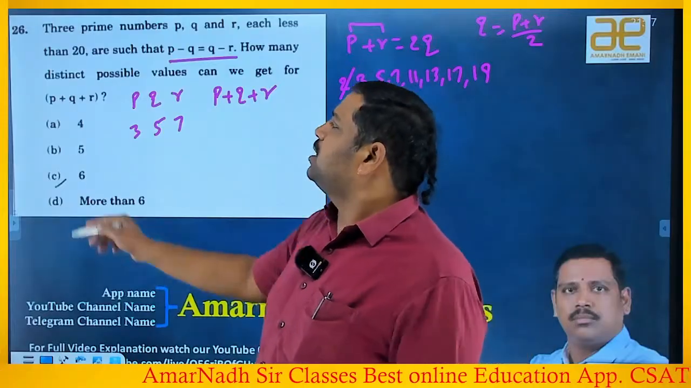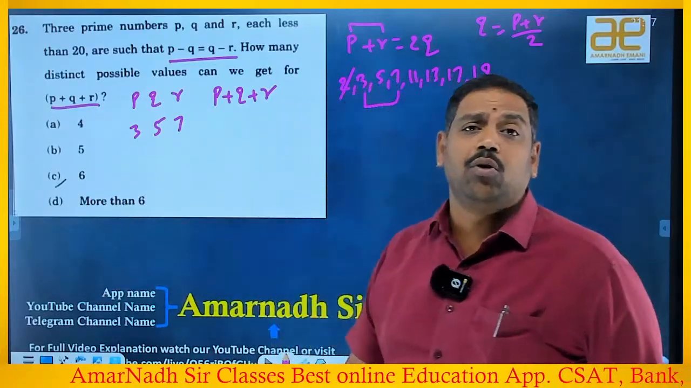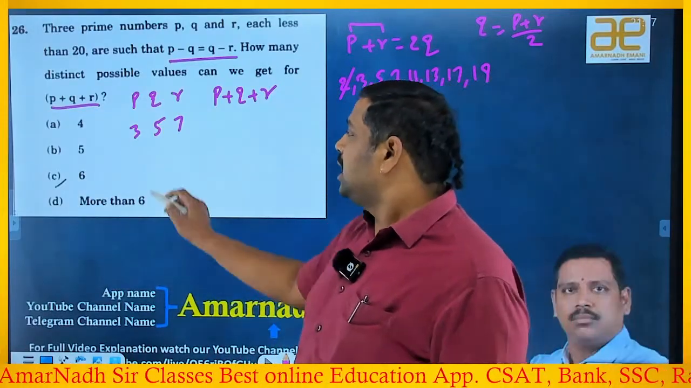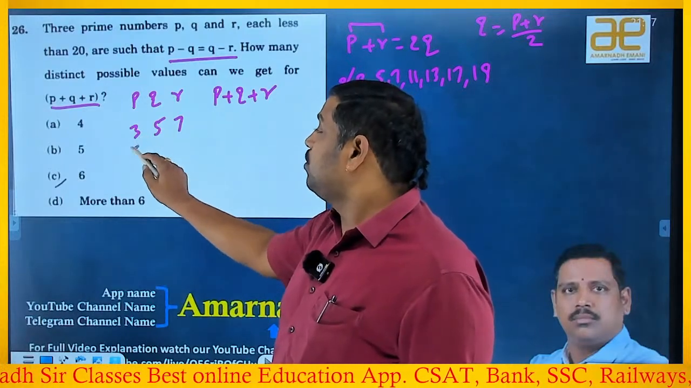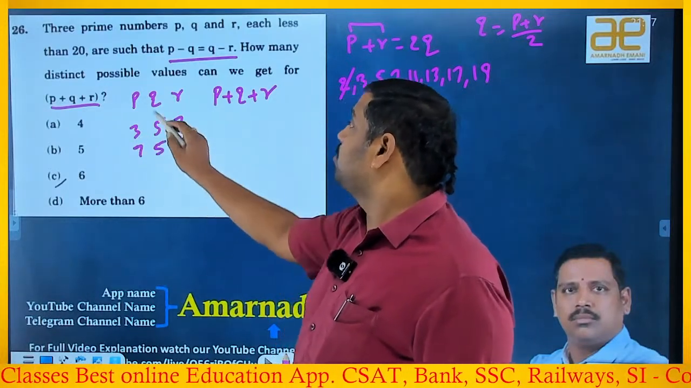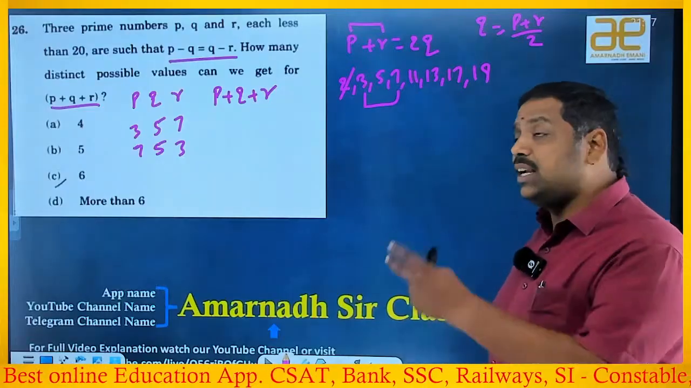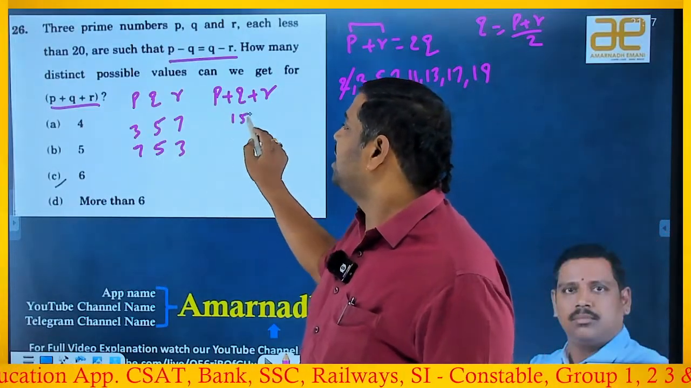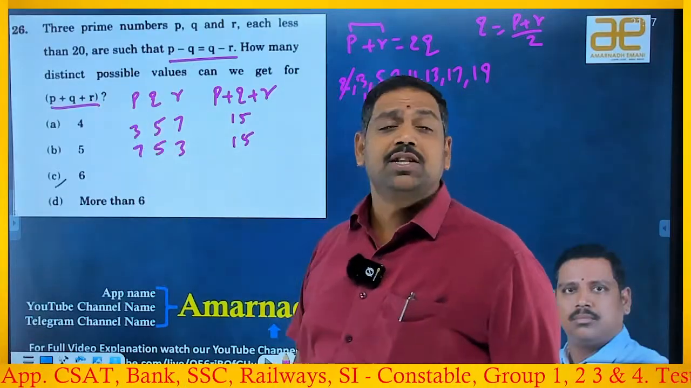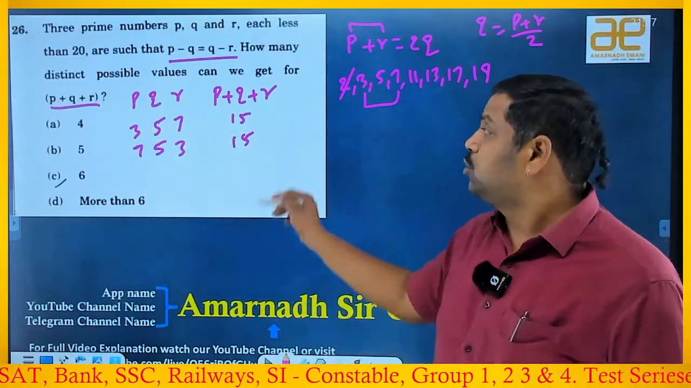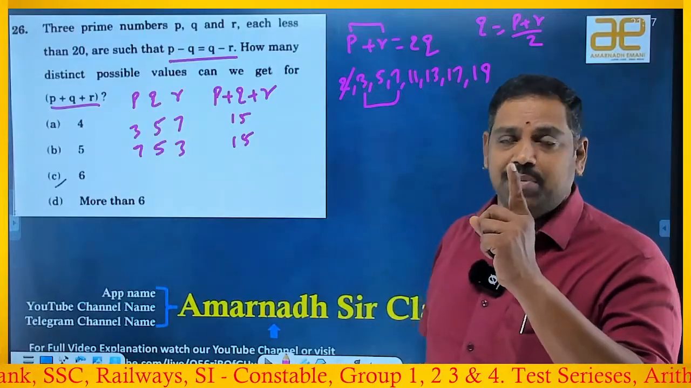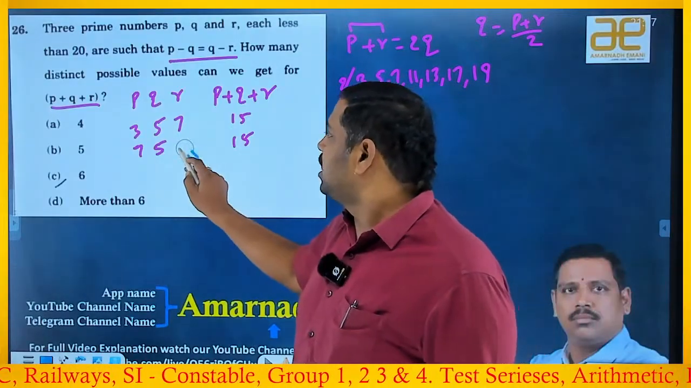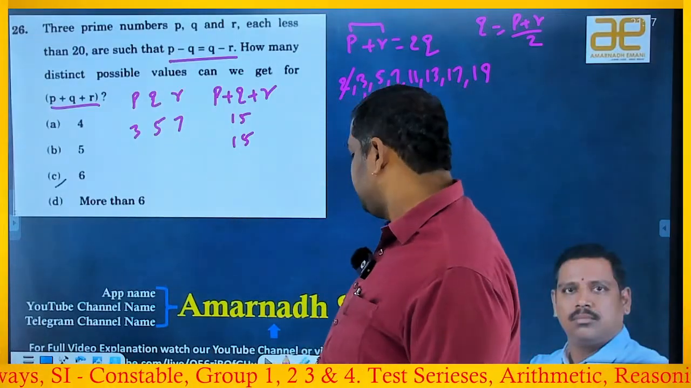If you observe, he is asking for distinct values of P plus Q plus R only. Why? Because if you take 3, 5, 7, some people will say, sir, why are you taking P as 3 and R as 7? You can take the reverse. Then the sum here is 15, here also 15. But I want P plus Q plus R to be distinct. That means 2 times I should not count. I should count only 1 time. That means no need to interchange P and R values.